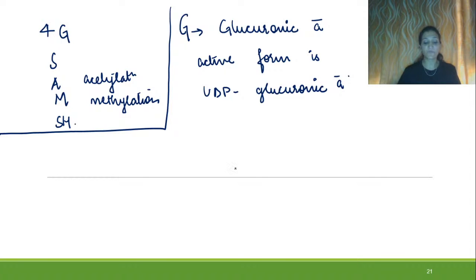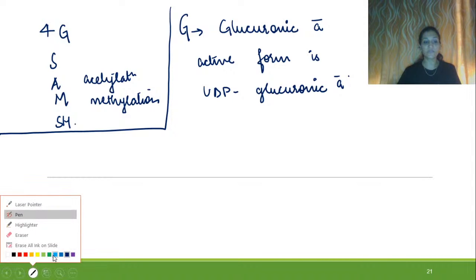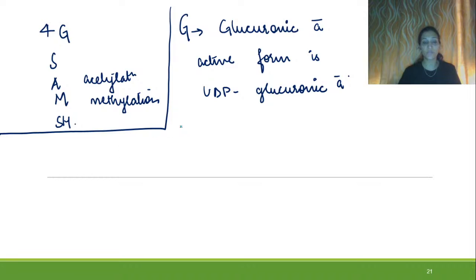An important xenobiotic which is detoxified by glucuronic acid conjugation includes... So the things which are detoxified by glucuronic acid, we are going to see the names of the things which are detoxified by this, and its active form is UDP glucuronic acid.